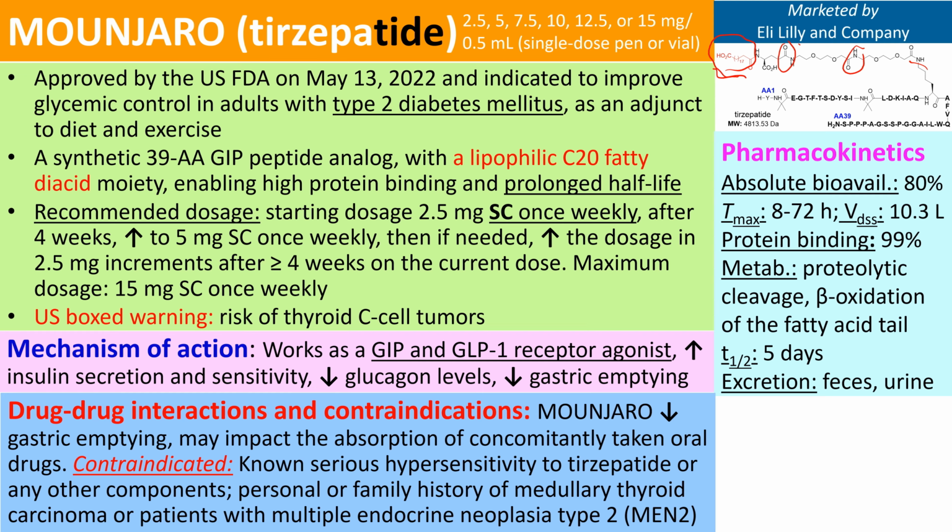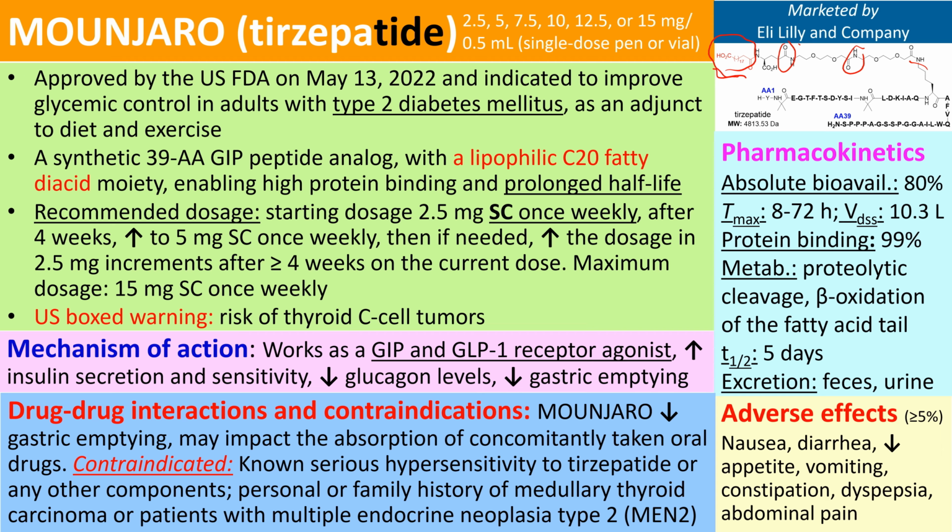That's one of the contraindications. In addition, patients with a personal or family history of medullary thyroid carcinoma, or patients with multiple endocrine neoplasia type 2. And so this is the second contraindication.